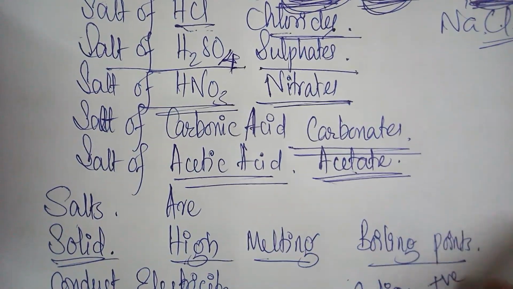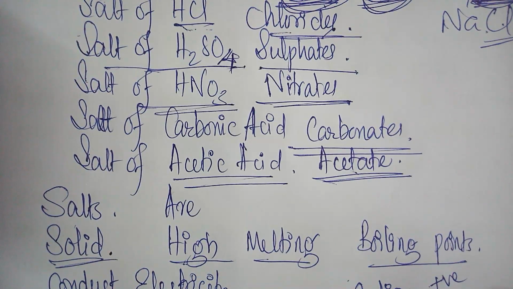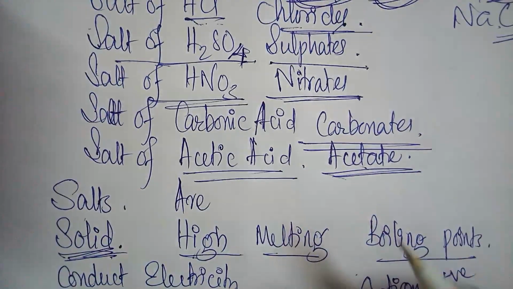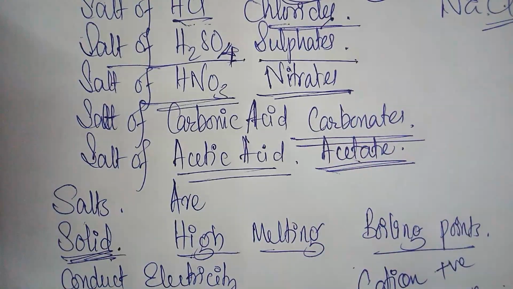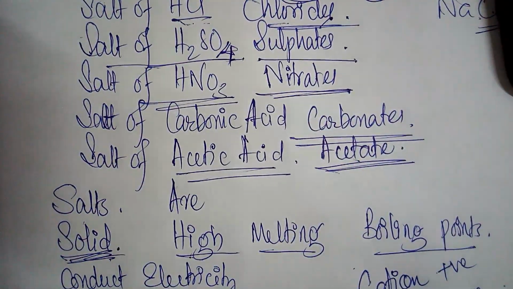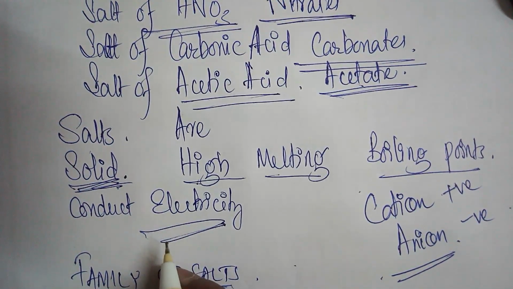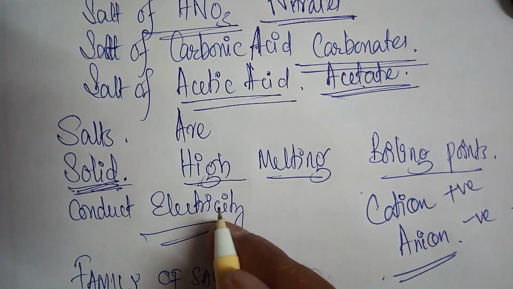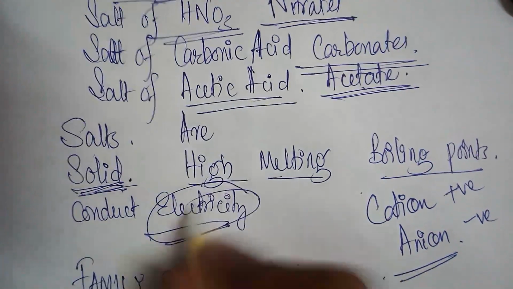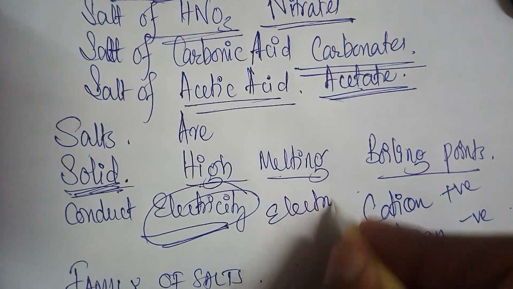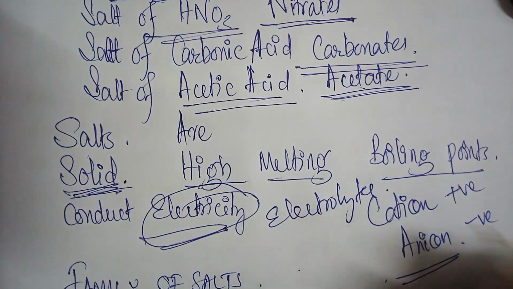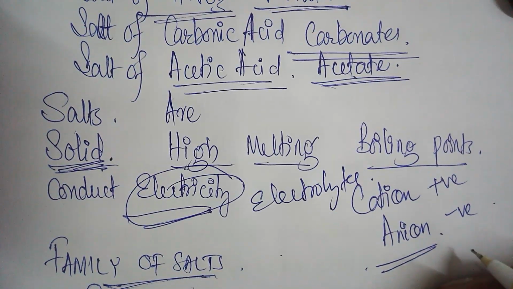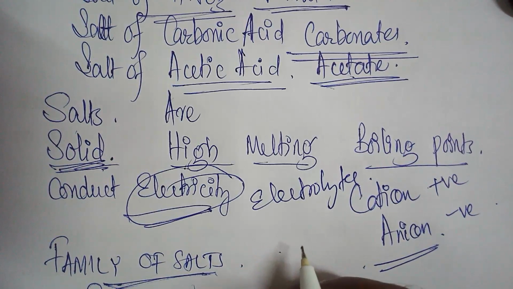Now we have to check the properties of salts. Salts are usually solids. In solid state, they have high melting and boiling points. Just like acids and bases, solutions of salts in water conduct electricity. So we can say they are electrolytes. It is due to the presence of cations, that is positively charged ions, and anions, that is negatively charged ions, by which it conducts electricity.